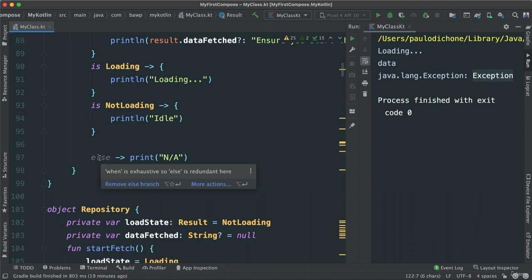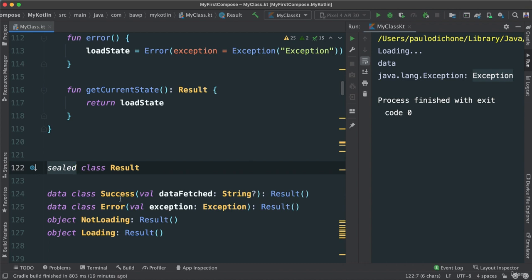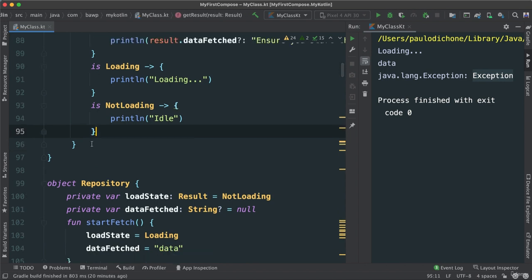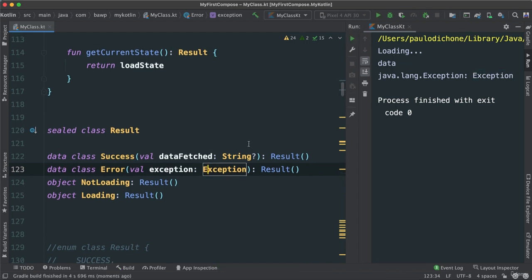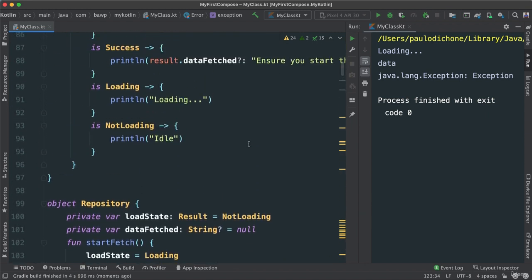If you hover over, it's going to say when is exhaustive. So else is redundant. Why? Because we made it sealed to say all of these states that we created here are exhaustive. That's why we no longer need that. So we can actually just get rid of that. And voila, just like that, we've solved the problem. If we run this, we see the results are still the same. But we know now that we've solved all the limitations of enum, and also we've solved the limitation of having to add an else branch here because the compiler would think that this is not an exhaustive list.